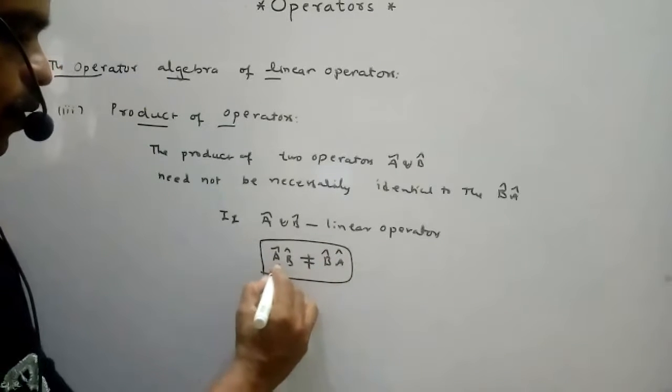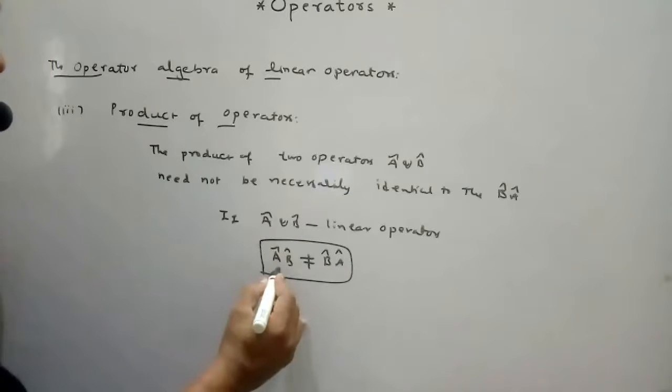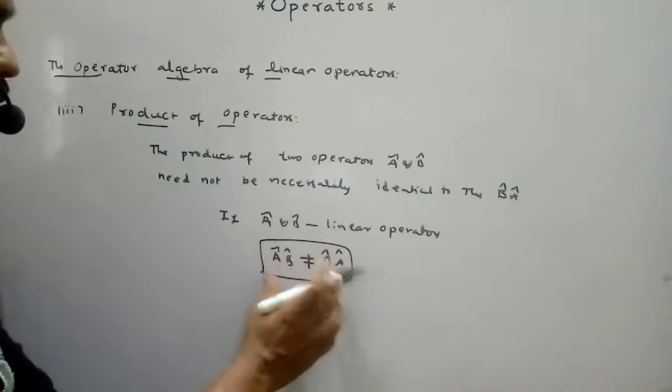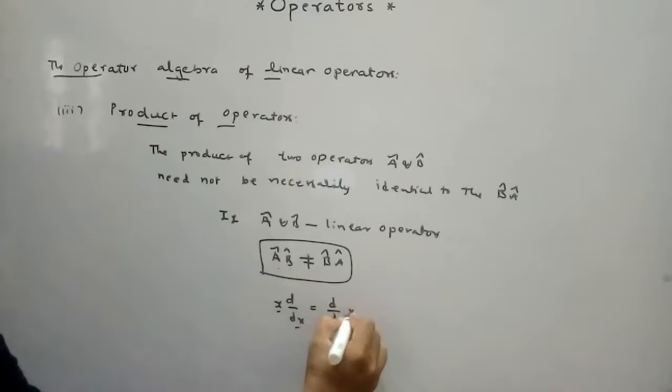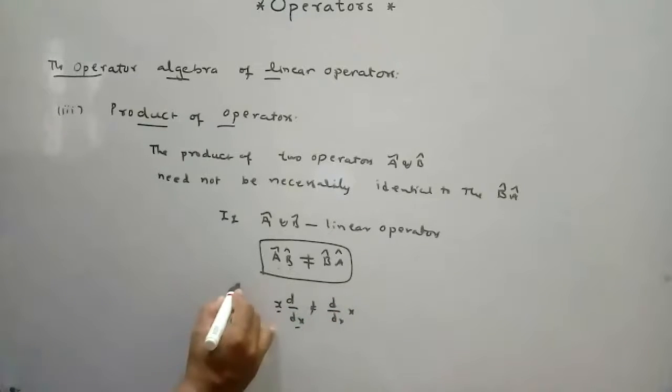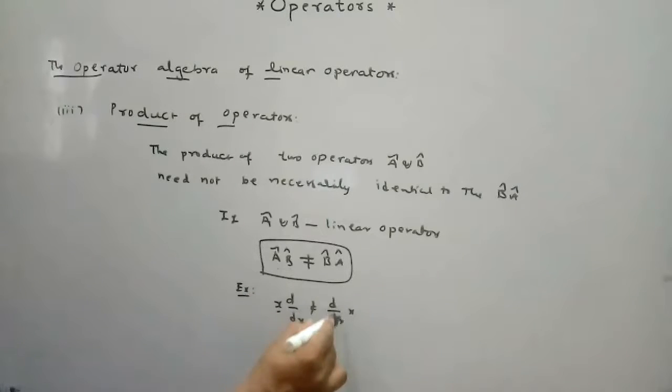The order is very important, which comes first and which comes second. For example, take x and d by dx: x is an operator and d by dx is an operator. x d by dx is not equal to d by dx x. So the order is important here. The product of operators: AB not equal to BA.